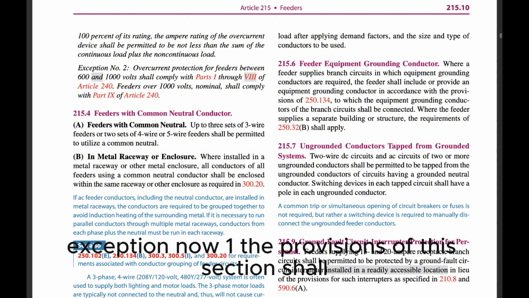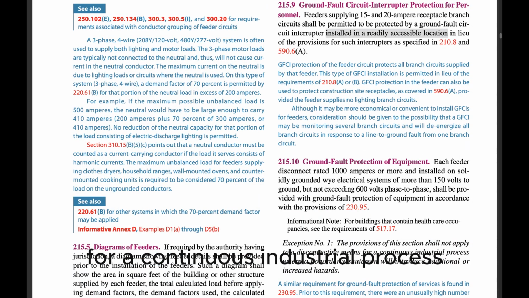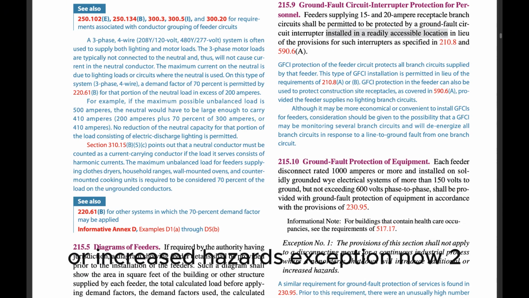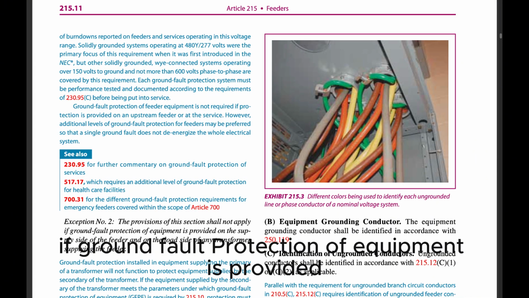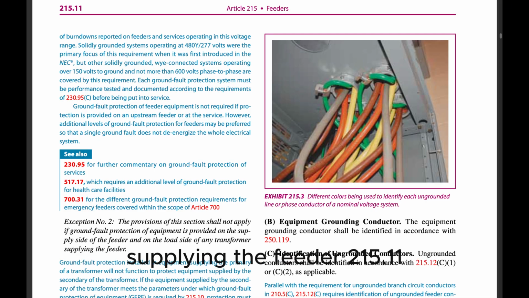517.17. Exception No. 1: The provisions of this section shall not apply to a disconnecting means for a continuous industrial process where an orderly shutdown will introduce additional or increased hazards. Exception No. 2: The provisions of this section shall not apply if ground fault protection of equipment is provided on the supply side of the feeder and on the load side of any transformer supplying the feeder.